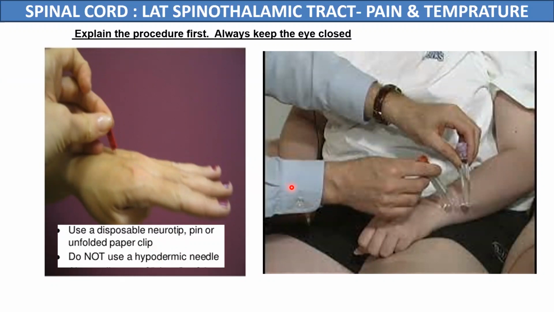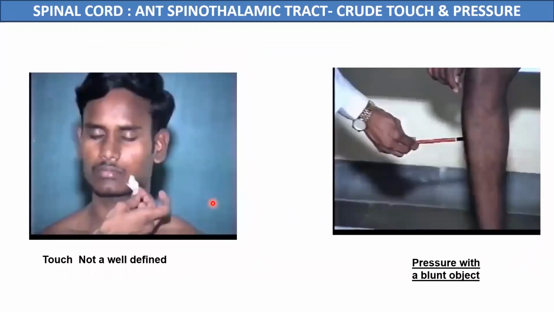The temperature sensation in a person can be tested by taking two test tubes which are filled with hot and cold water. So this is the testing of the lateral spinothalamic tract, which is carrying the pain and temperature sensation. The anterior spinothalamic tract can be tested in a person. The anterior tracts are carrying the sensations of crude touch and pressure.